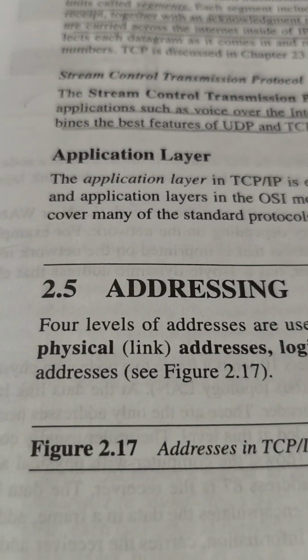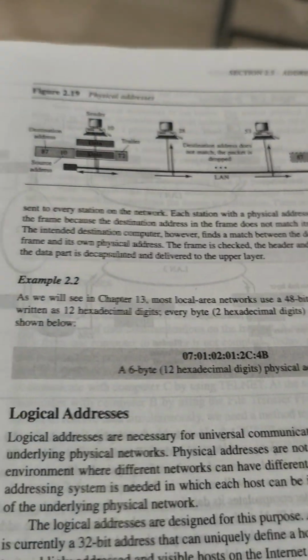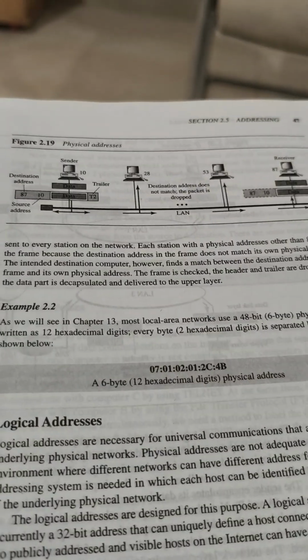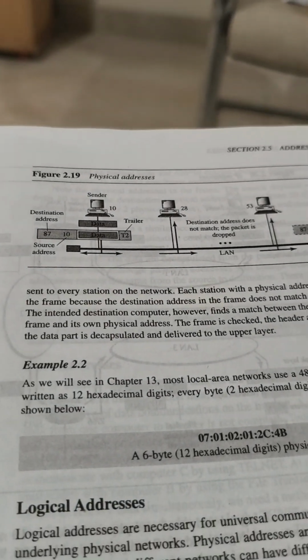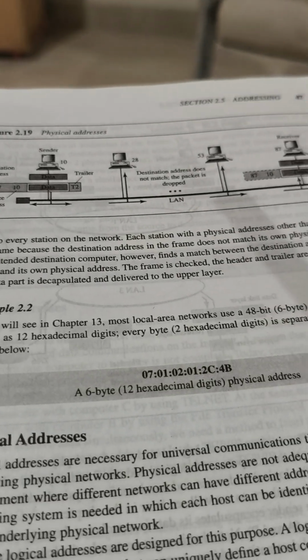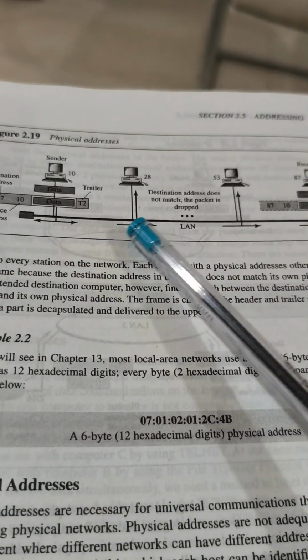Now we study what we mean by physical address. Physical address means, suppose systems are connected in a LAN. LAN means local area network.